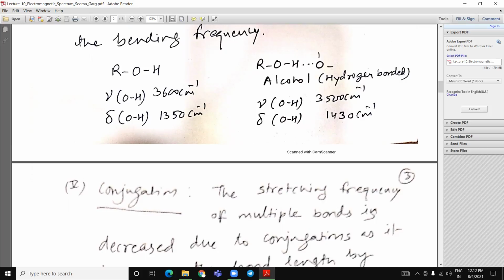Whereas in pure alcohol, absolute alcohol, its frequency is higher. But here the bending frequency is lower, and in this dilute one, it is higher.